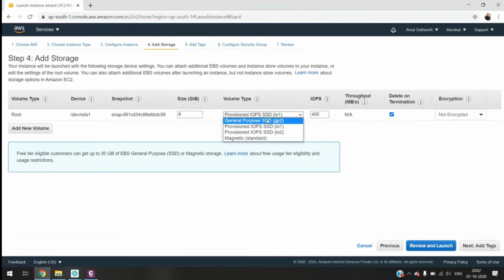So in general purpose, it is a fixed IOPS. IOPS stands for input output per second speed. So the fixed 100 by 3000 will be the speed for this hard disk. If I am selecting a provisioned IOPS, then we can choose how much speed we need, so Amazon will charge you accordingly. And we are having magnetic disk also, the earlier generation one. Here there is no IOPS available for magnetic disk. So better we go for general purpose, because in free tier, either we have to choose general purpose or magnetic. The provisioned one is not included in the free tier.